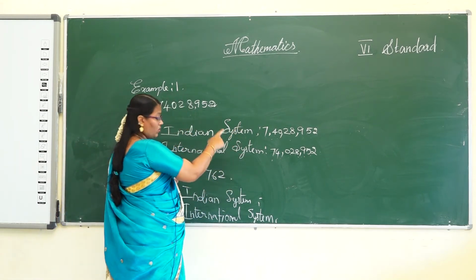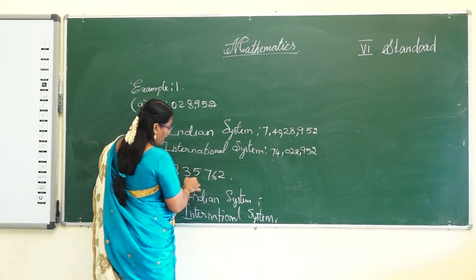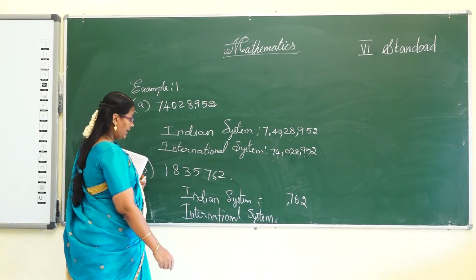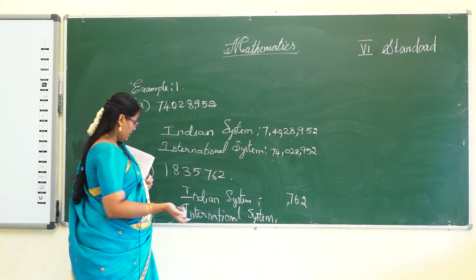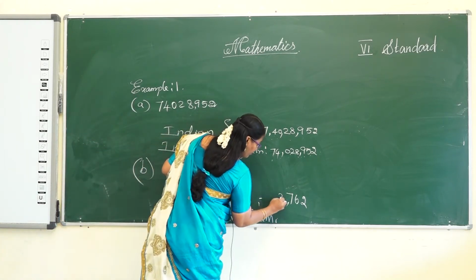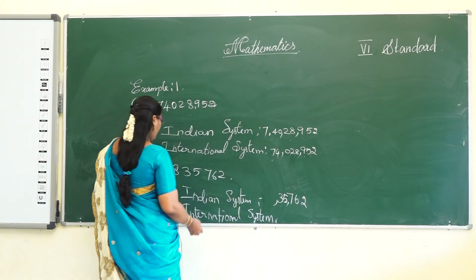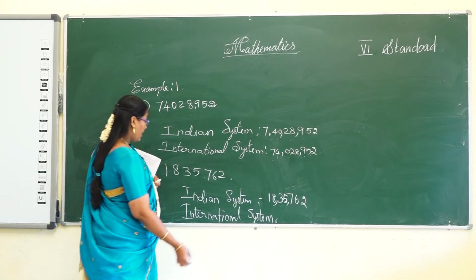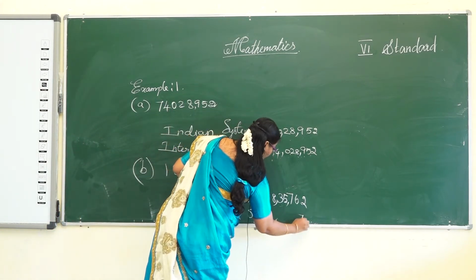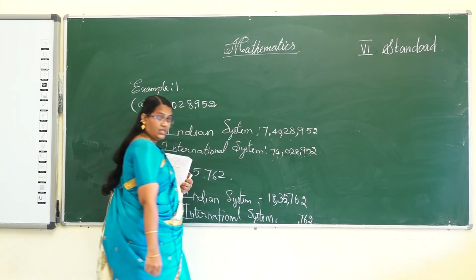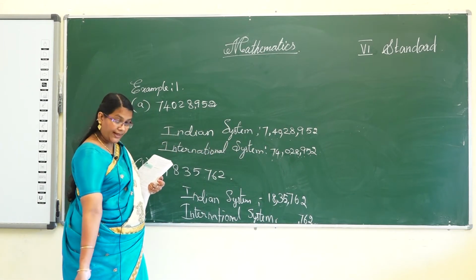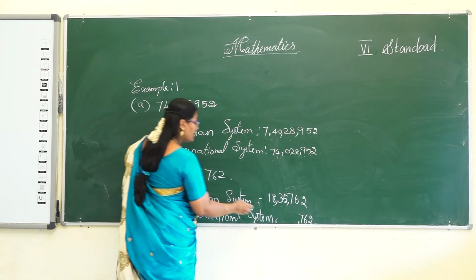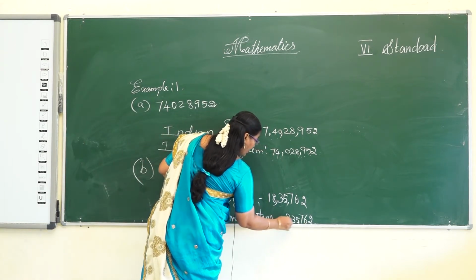And next one, Indian system. I hope you all understand this concept. From 762, the first comma comes after the first 3 digits. Next put the comma after the next 2 digits, 35. After the comma put the next 2 digits. That is the Indian system. And next one, international system. For 762, the first comma comes after 3 digits. The next comma also comes after 3 digits, so the next 3 digits are 835, and the remaining one.